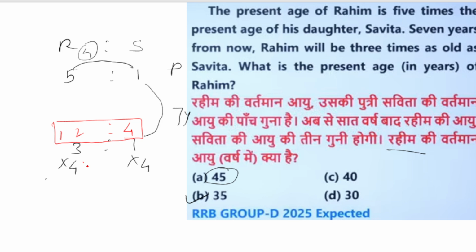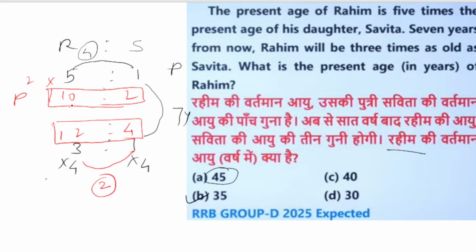The gap between 5 and 3 is 2, so we multiply the present ratio by 2. 2 fives are 10 and 2 ones are 2. So this is our new present age ratio, and this is the ratio after 7 years.